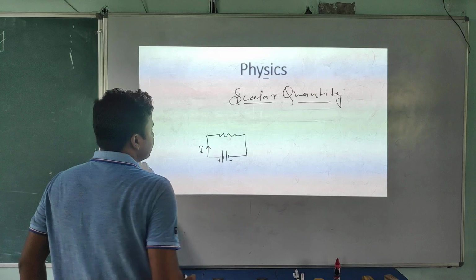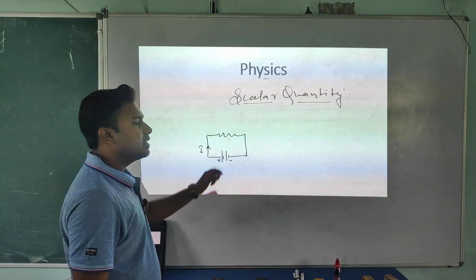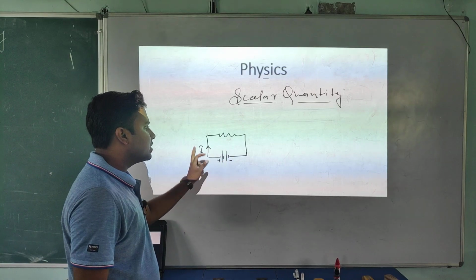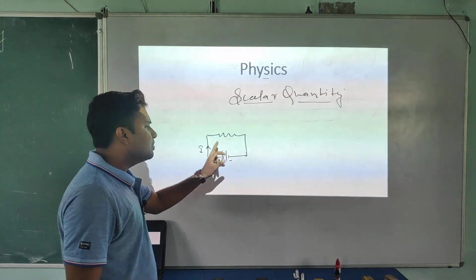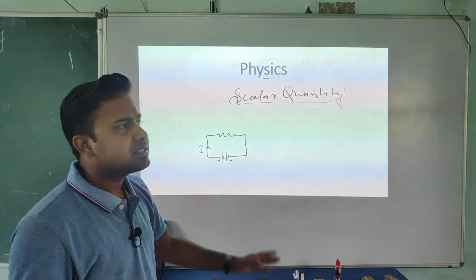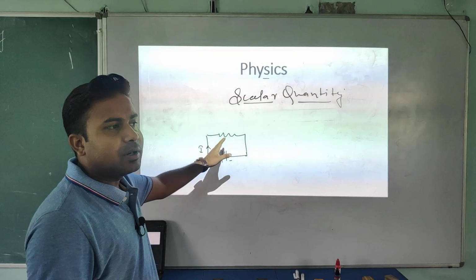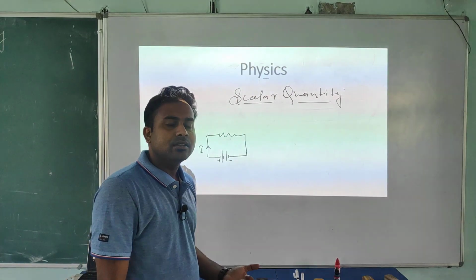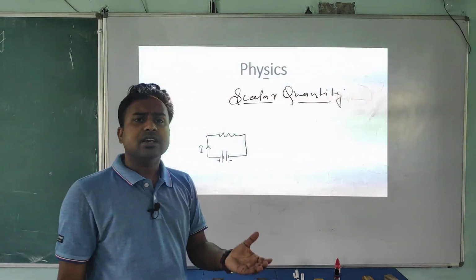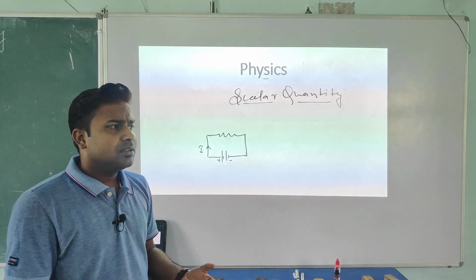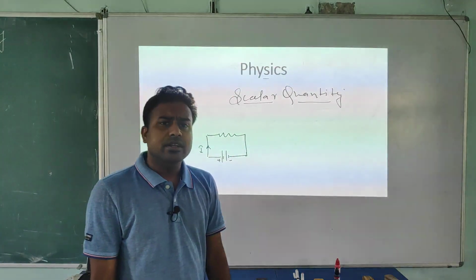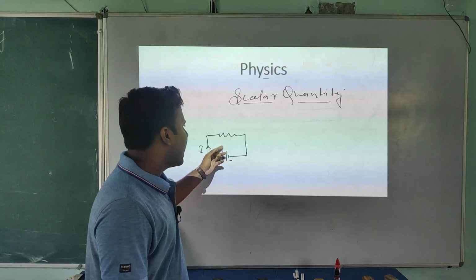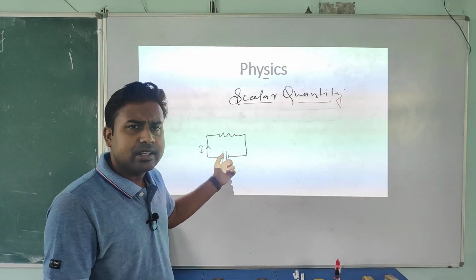From 10th class we know that if a battery is connected to a resistance, current will flow from the positive terminal to the negative terminal. It means current has a specific direction as well as magnitude. But according to our NCERT book, current is a scalar quantity. And what definition are we learning in general books? The quantity which having only magnitude. This quantity has direction but it's a scalar quantity.